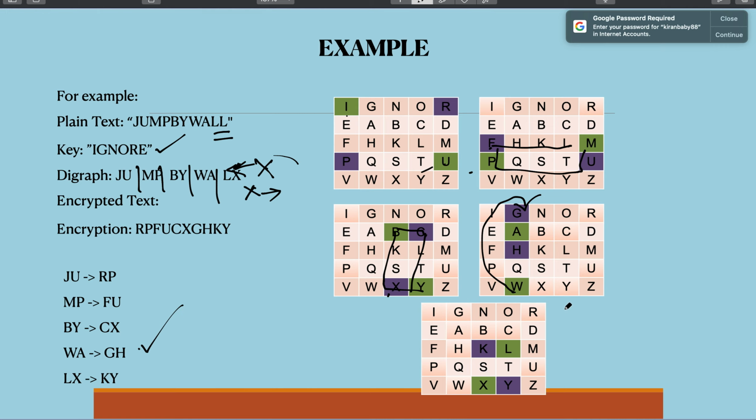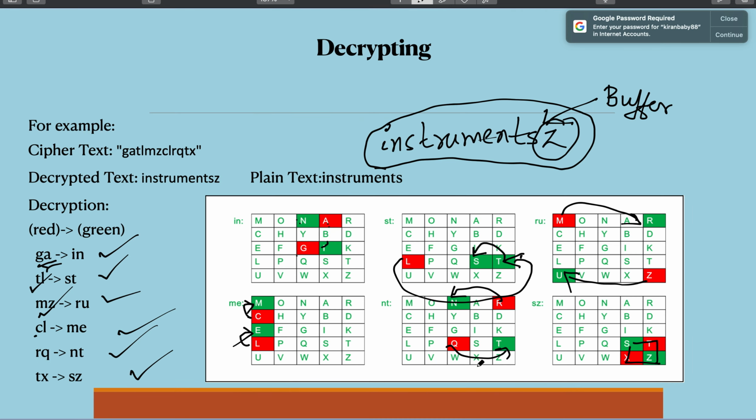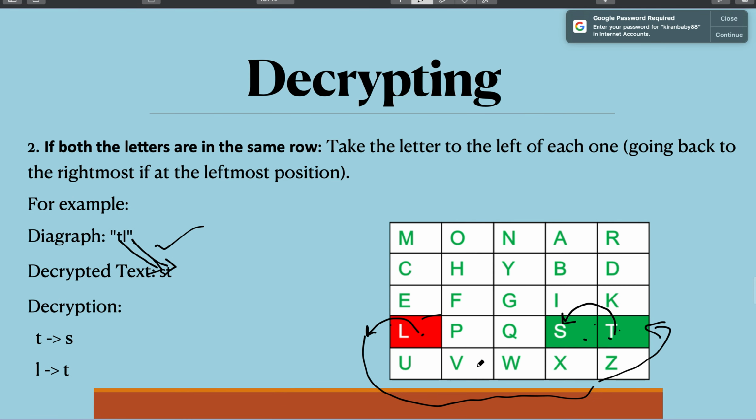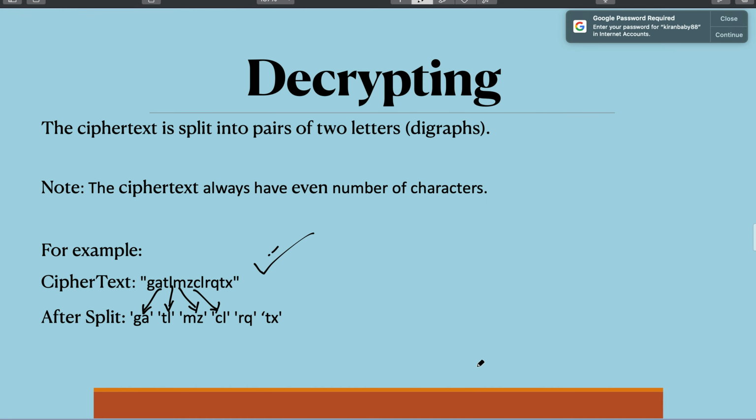Now the last one is L and X, which again doesn't form in the same row or the same column. So you draw an imaginary rectangle and then you take the letters in the opposite direction. So this is how you solve a Playfair cipher. You can use Playfair cipher for encryption and decryption. Decryption uses the same rules as encryption, but in the reverse order. So hope it is clear for you.